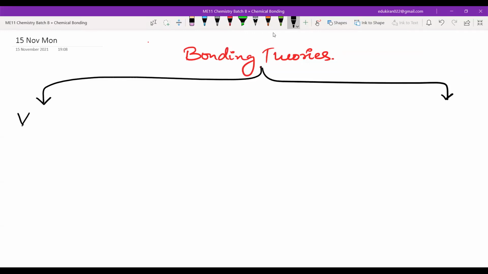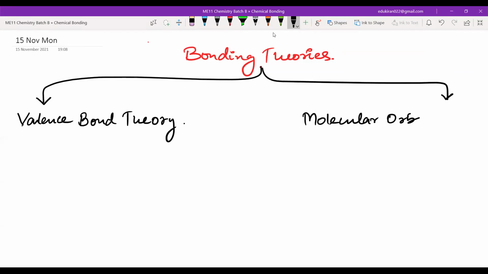Is the valence bond theory. And the other is known as molecular orbital theory. Valence bond theory is written as VBT. Molecular orbital theory is written as MOT.